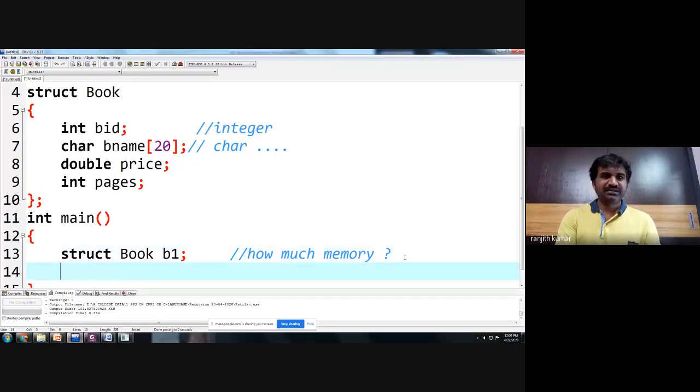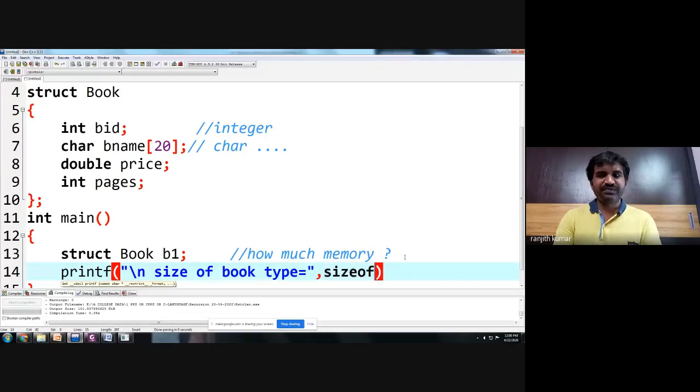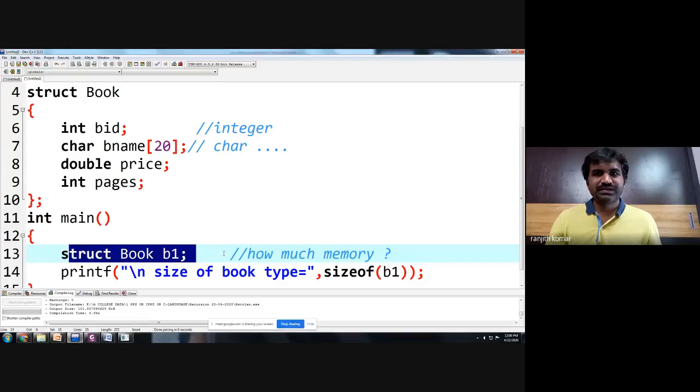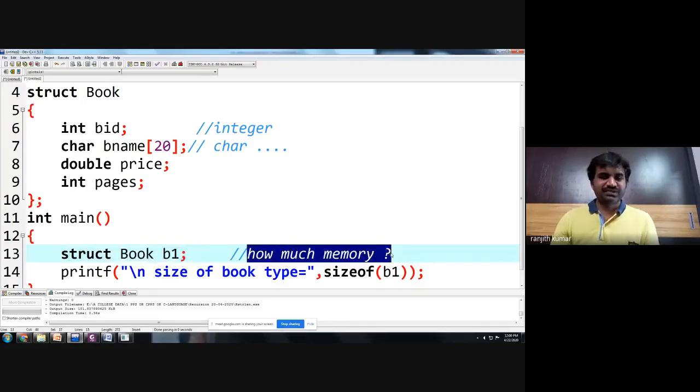Now let us printf sizeof book type is equal to, comma, sizeof b1, because b1 is a variable of what? Book type. So we want to calculate how much memory. So this is called declaration, or creating a memory allotment.